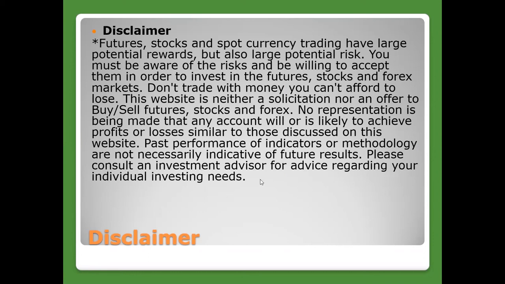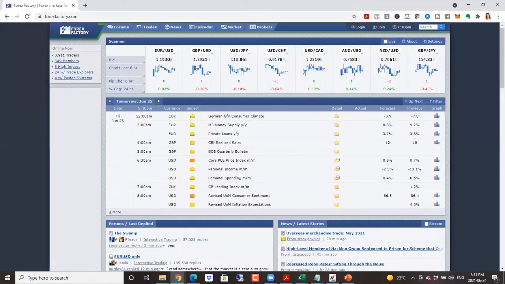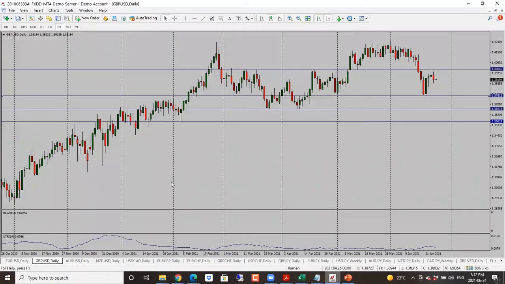As usual, we'll start off by taking a look at our calendar here. Coming up on Friday, not a ton in terms of the news. We do have money supply for the Eurozone, and then consumer sentiment number for US. But other than that, fairly quiet day in terms of news. So let's go on to the charts.